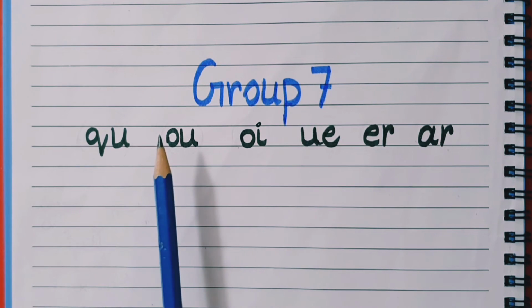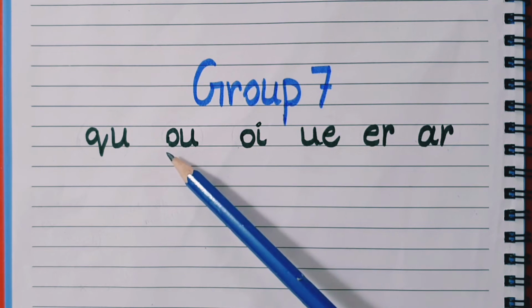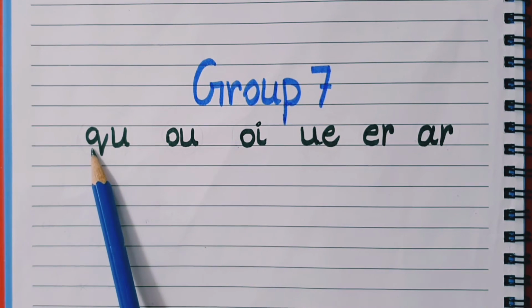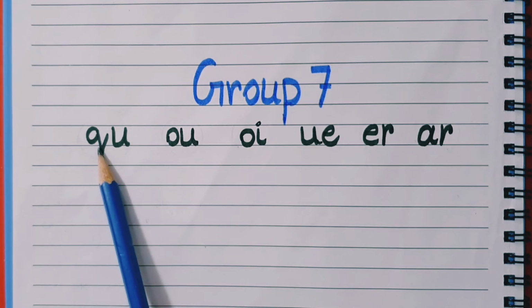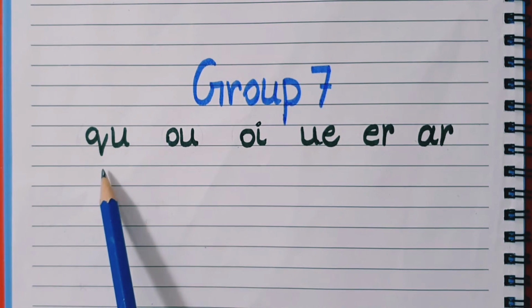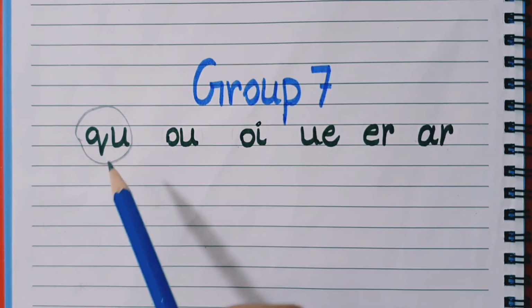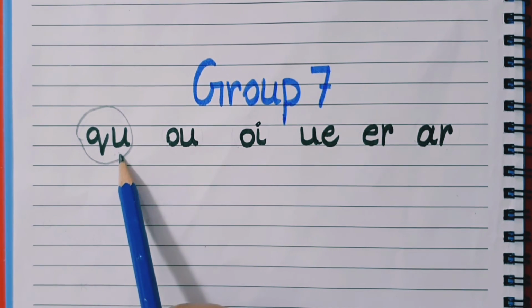What is digraph? As you know, when two letters join together make one sound, this is called digraph. When the letter Q and U join together, it makes sound qu. I will not say Q and U. I will use just one sound like qu. It makes one sound qu, quack, queen.